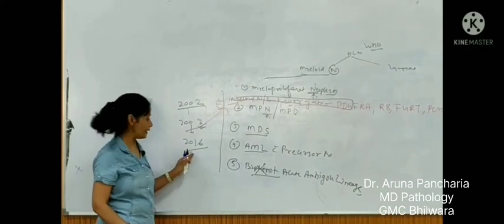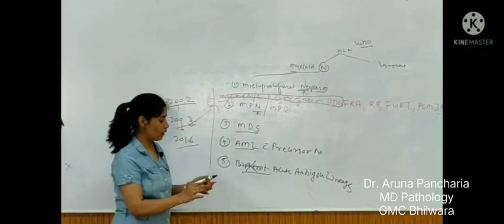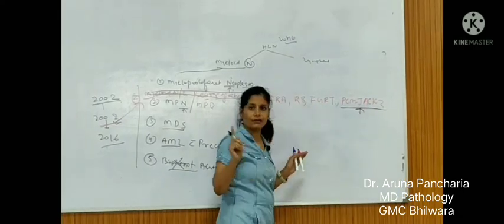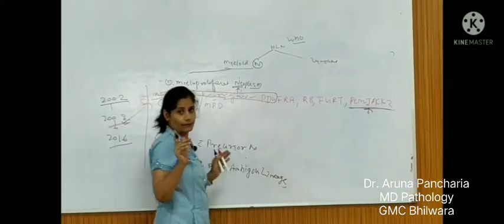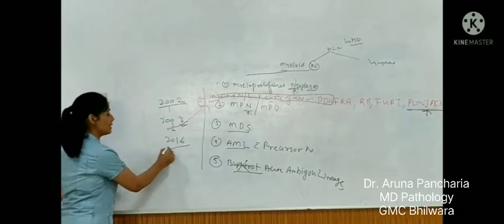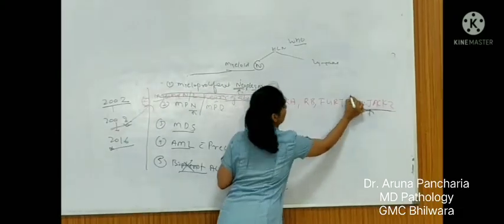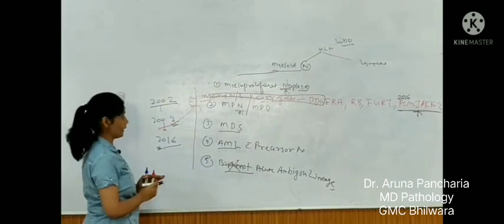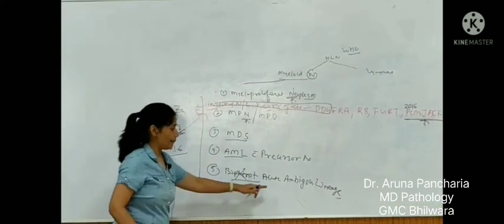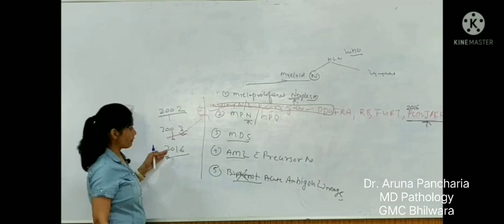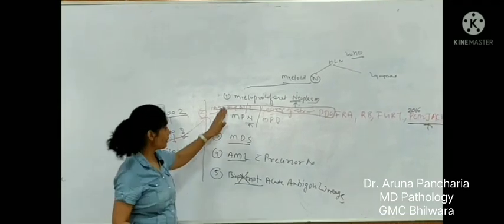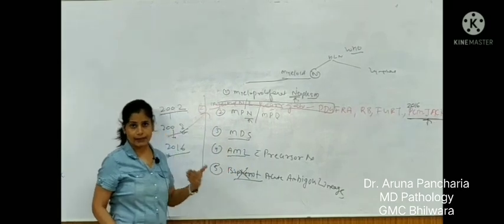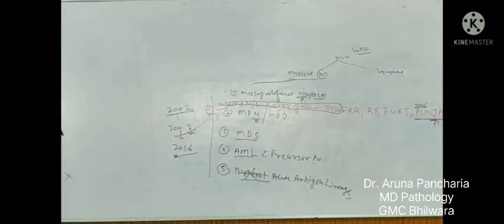And what is being added in 2016? This word, rearrangement of JAK2 and PCM mutation, was there in 2016. So this entity was added in 2016, the other in 2008. And the word ambiguous was there in 2008 as well as 2016. So there are further subcategories of all these entities. So step by step I am taking all.